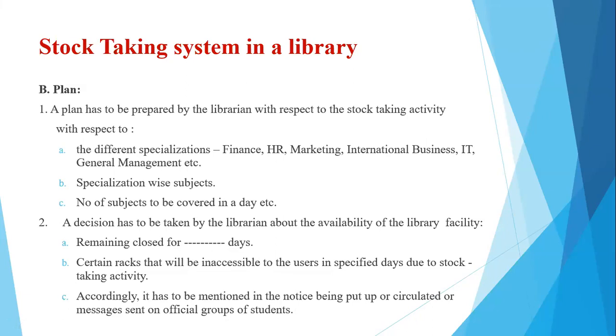It could be a text message, it could be a WhatsApp message, right? Everybody has to be informed that a stock taking activity will be taking place, because of which the library facility will not be available, or will be available subject to the following constraints. This has to be informed to the students.